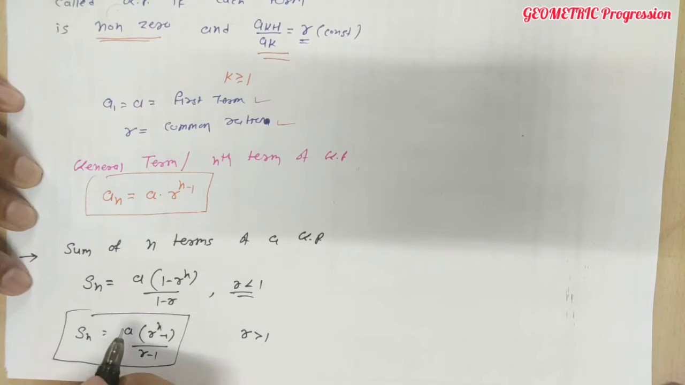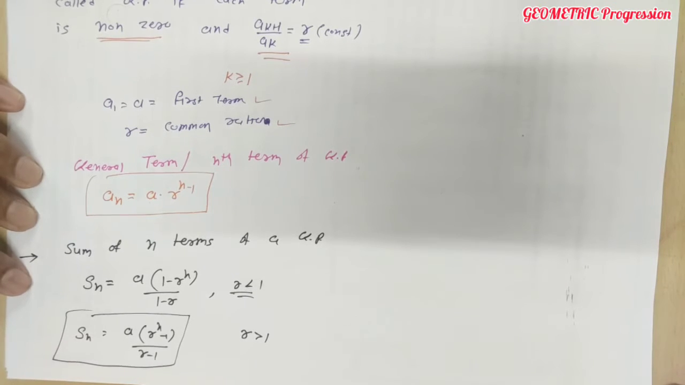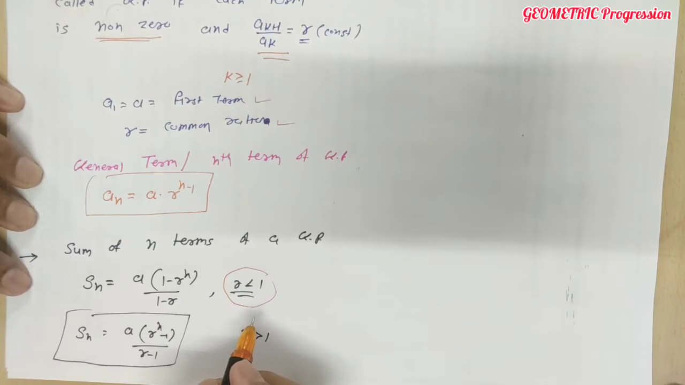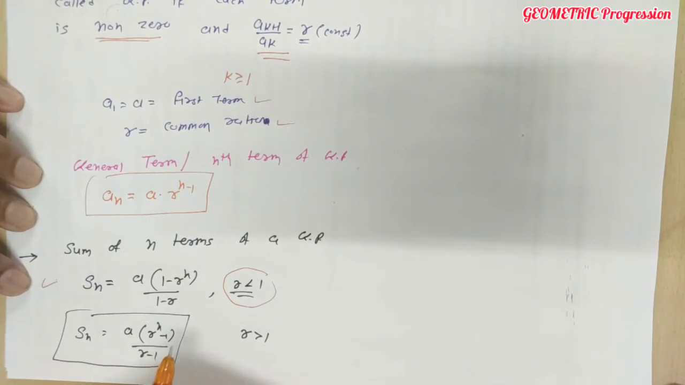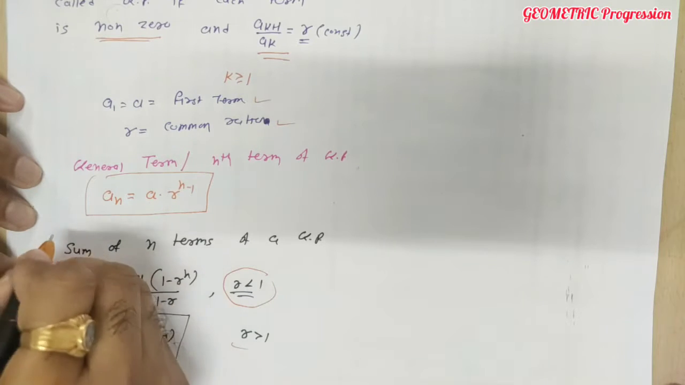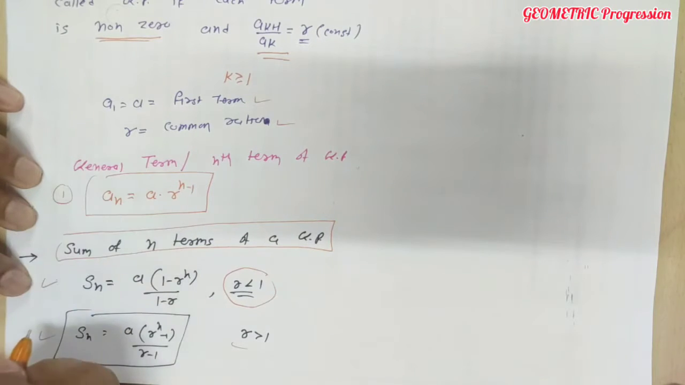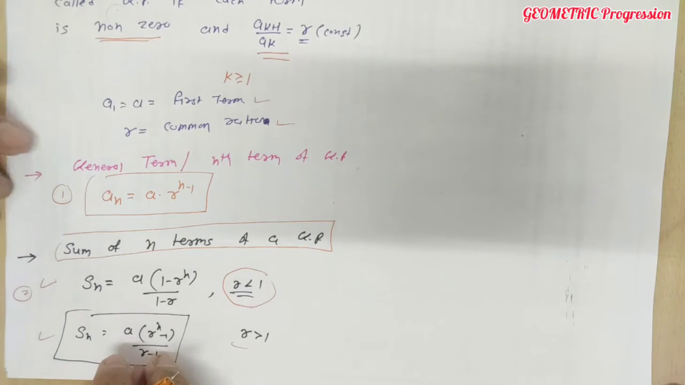So there are two cases to find the sum of n terms of a GP. When you have to find the sum of n terms, first check whether r is less than 1 or not. If r is less than 1, we will use the first formula. In the second case, if r is greater than 1, then to find the sum of n terms we will use this formula. So two formulas are there to find the sum of n terms of a GP. Clear, students? So this is basically our first formula, the nth term, and this is the second formula, to find the sum of n terms.